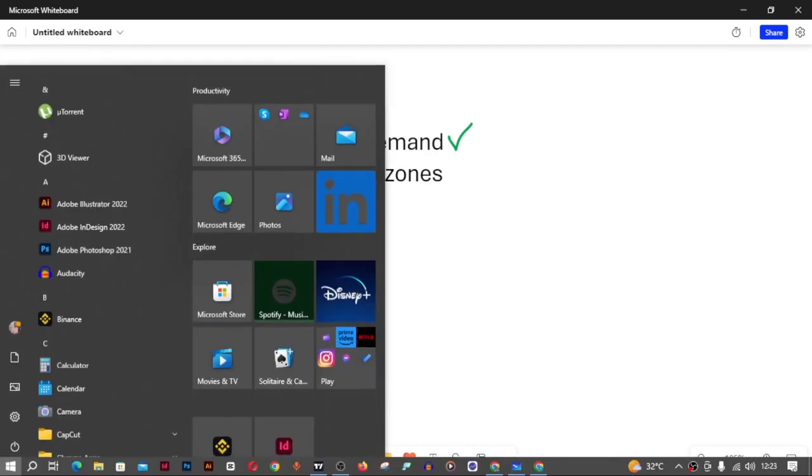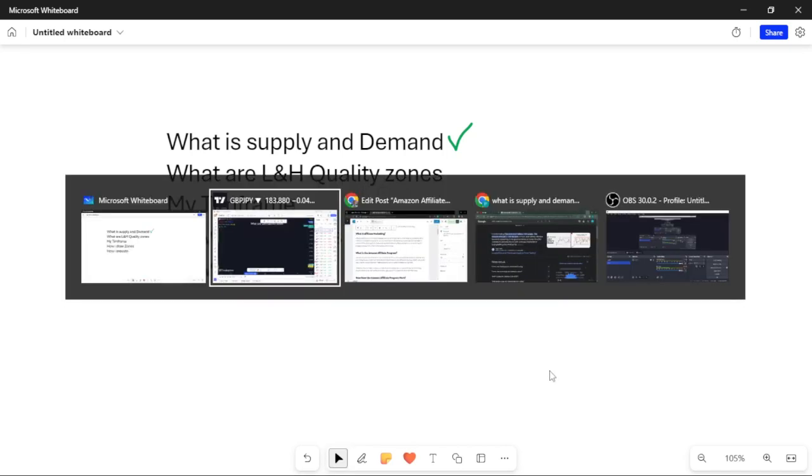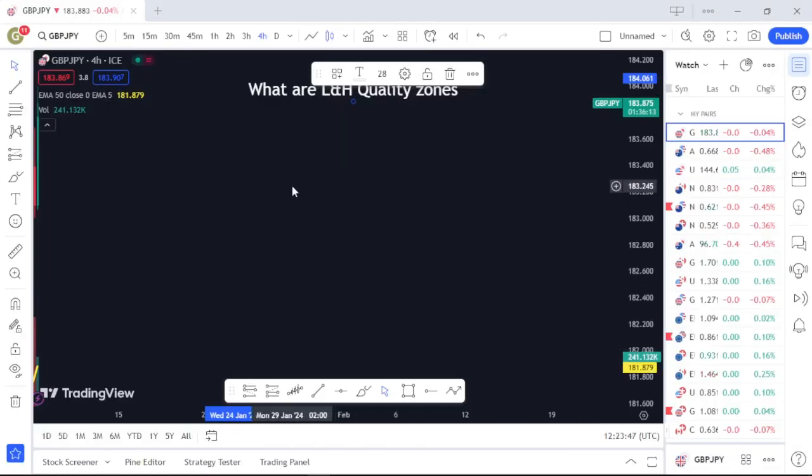Now that we know what supply and demand is and how they relate to support and resistance, the next thing is what low and high quality zones are. So now, going back to our chart again, low and high quality zones are simply the areas with the most and least touches. What do I mean by this?